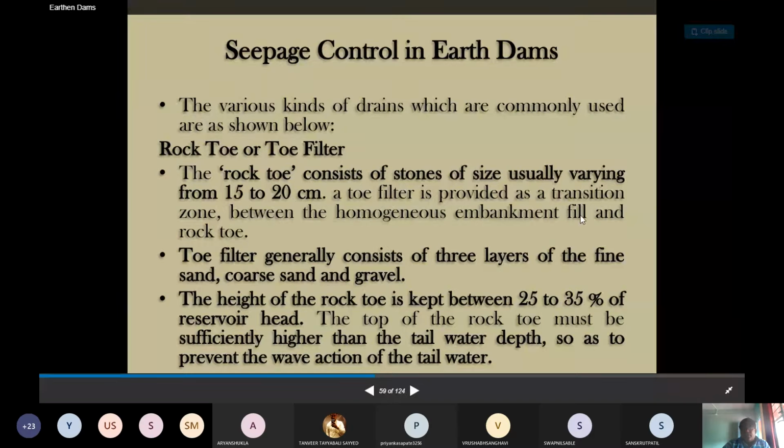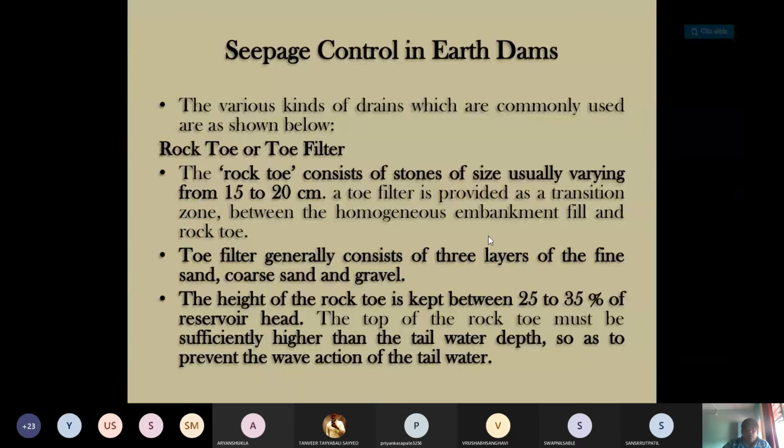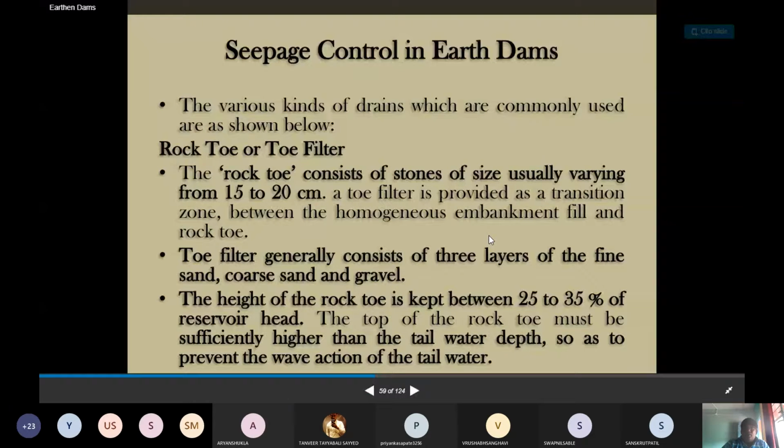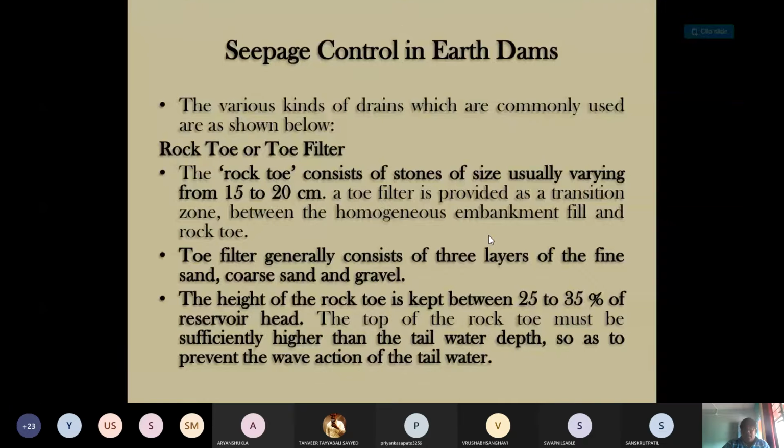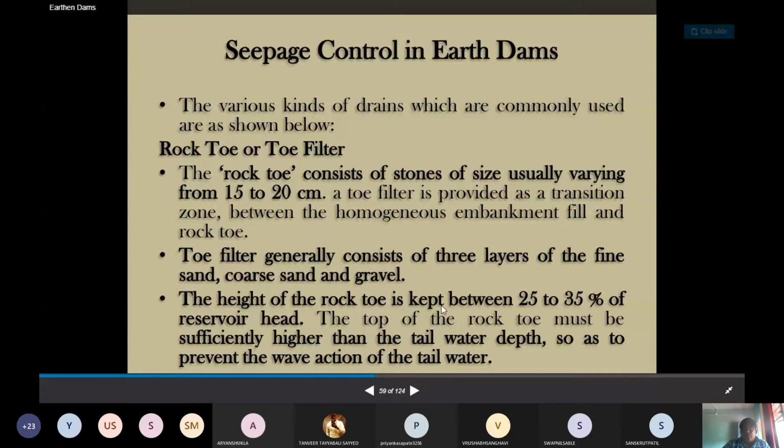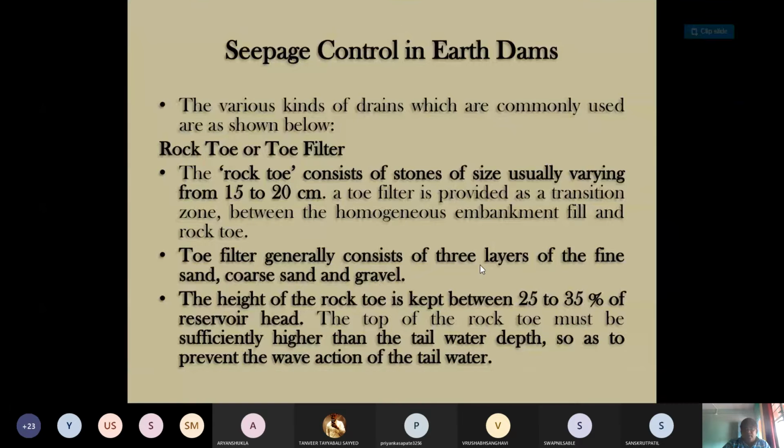A toe filter is provided as a transition zone between the homogeneous embankment fill and the rock toe. The toe filter generally consists of three layers of fine sand, coarse sand and gravel. Please remember, how to fix up the layers we will look at in the next part, in the diagram. Then, coarser material you have to keep at the top, and finer material should be at the bottom, or vice versa. You keep the finer material at its top and coarser material should be at the bottom.